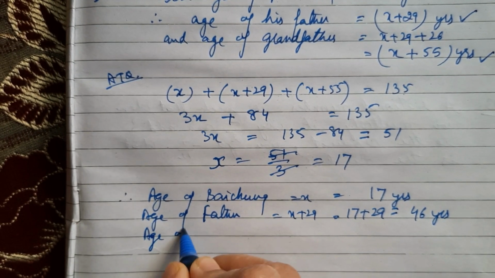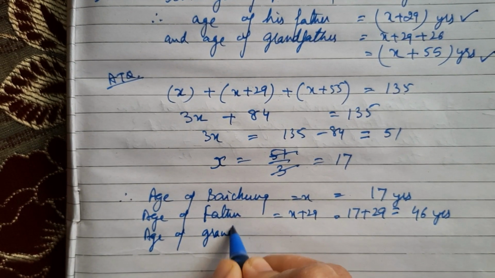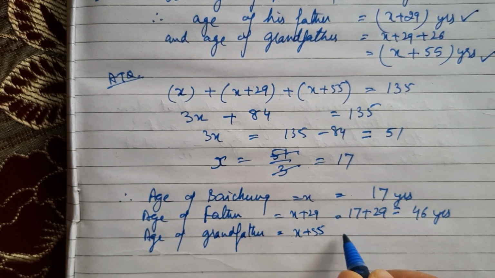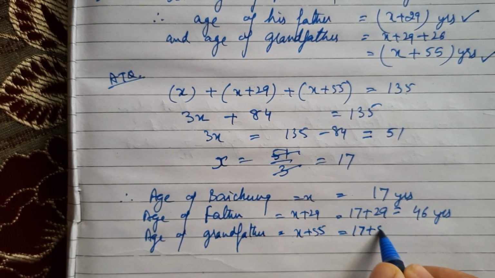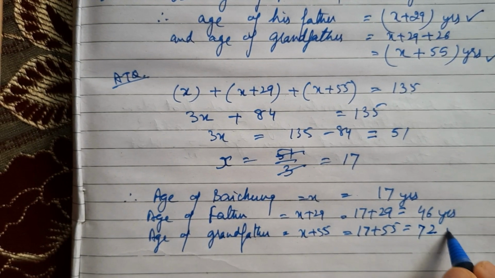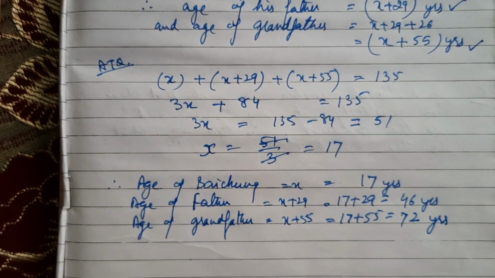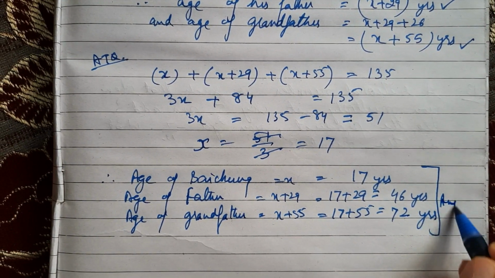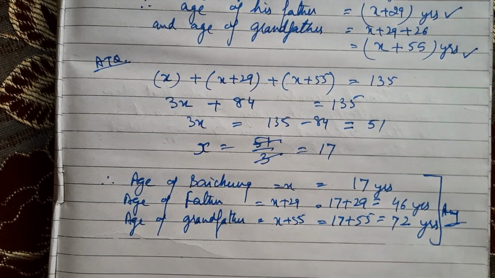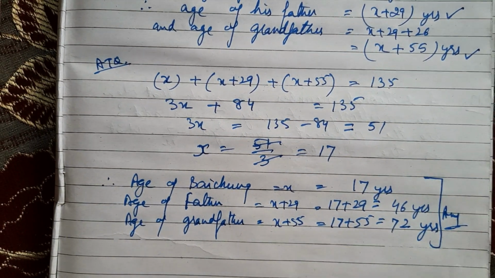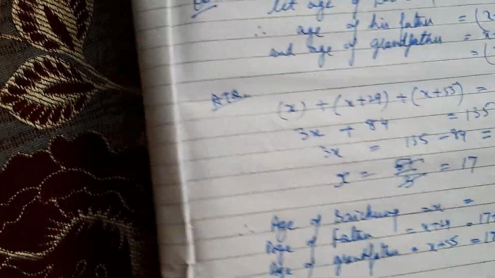And the age of grandfather will be x plus 55, which is 17 plus 55, 72 years. So these are the ages of all the three persons separately. Now the next question we'll do.